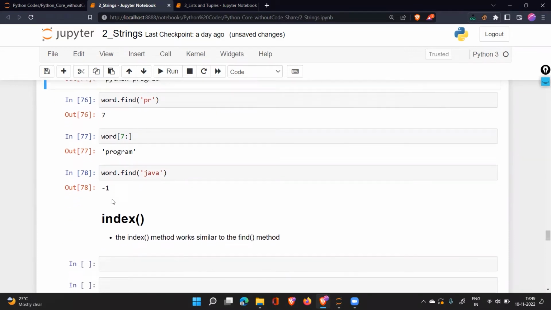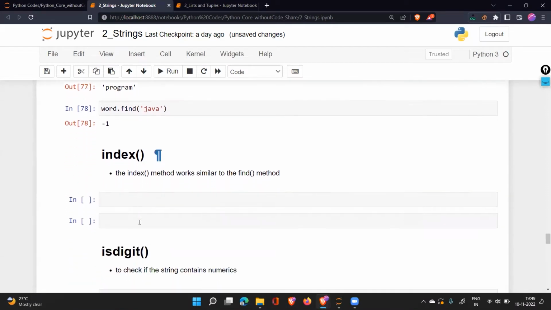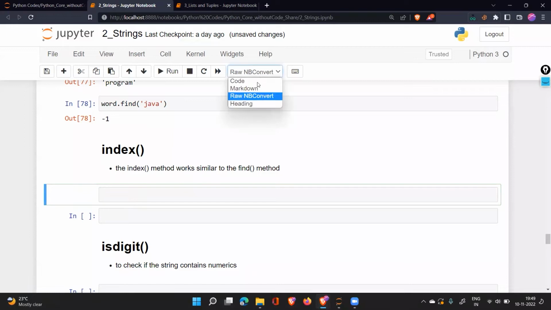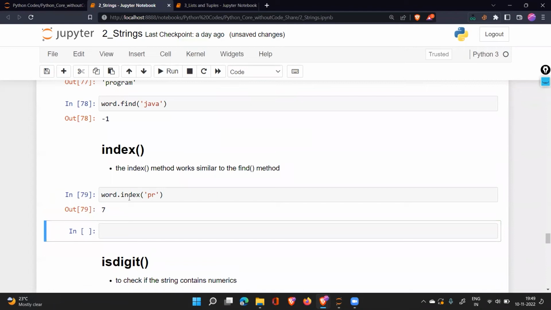A very similar concept to find is index. What does index do? Very similar, but with a small difference. Here also, we'll say word.index and we'll say PR. It will also give us the same thing. The find and index do the same.